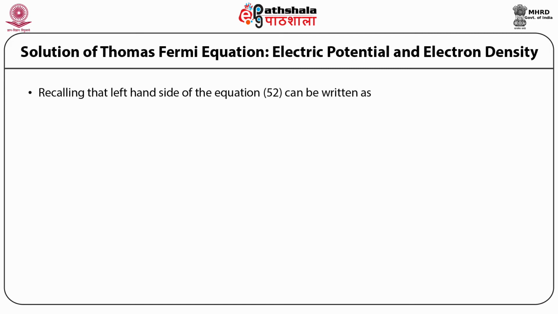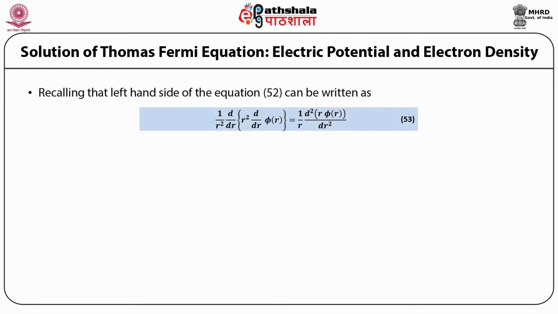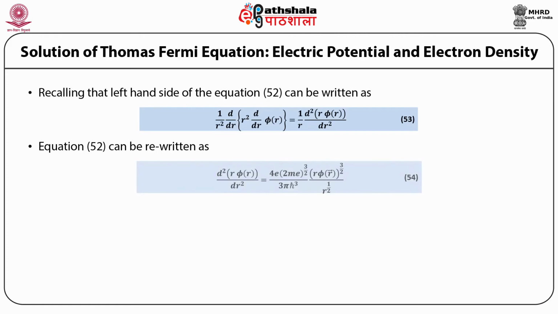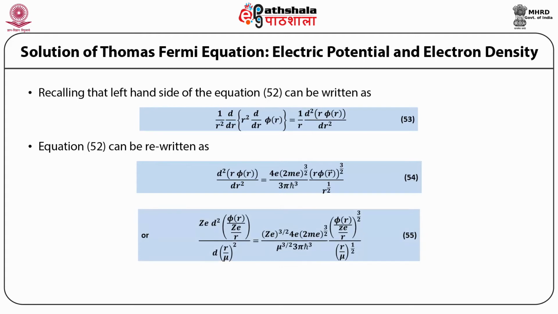Recalling that the left hand side of equation 52 can be written as 1 upon r squared d/dr (r squared d/dr phi(r)) = 1 upon r second derivative of r phi(r) with respect to r, equation 52 can be rewritten as d squared (r phi(r)) upon dr squared = 4e (2me)^(3/2) divided by 3 pi h bar cubed multiplied by (r phi(r))^(3/2) divided by r^(1/2), or Ze multiplied by the second derivative of (phi(r) upon Ze upon r) with respect to r upon mu, whole squared, is equal to (Ze)^(3/2) 4e (2me)^(3/2) divided by mu^(3/2) 3 pi h bar cubed multiplied by (phi(r) upon Ze upon r)^(3/2) divided by (r upon mu)^(1/2).